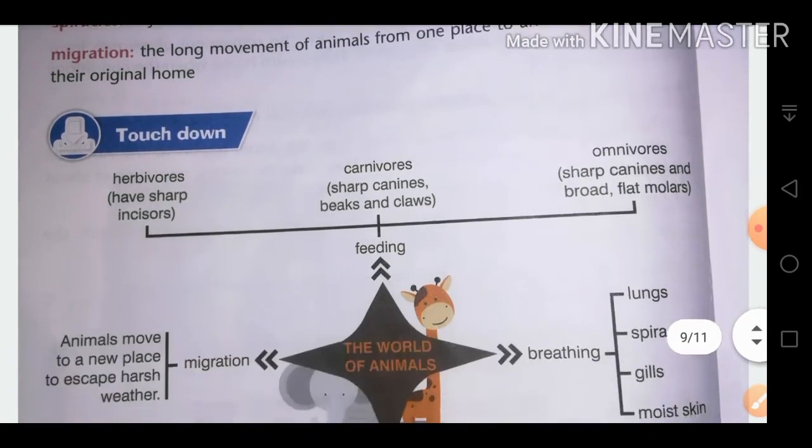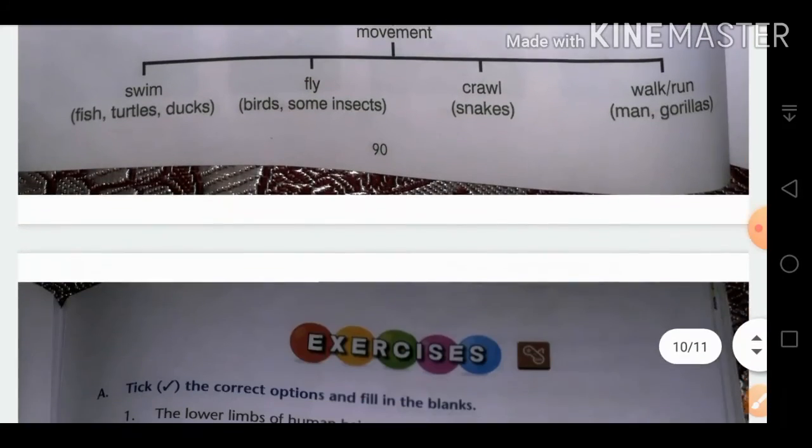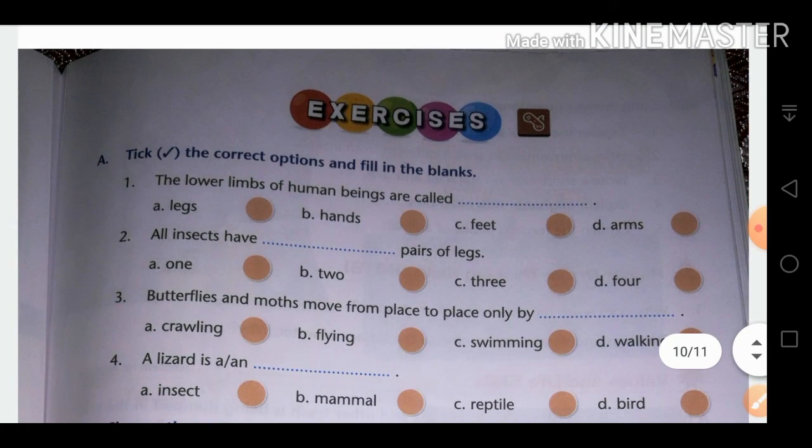So that was the takeaway of the chapter. Then we have the exercise questions. For this I am going to make a separate video, part 3 of the chapter. You can check it there. And I hope the whole chapter is clear to you.